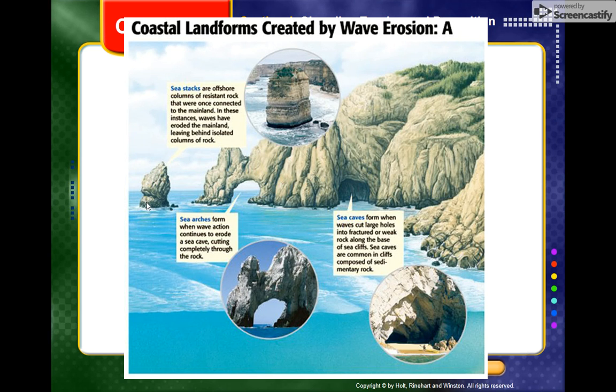Here's a sea stack. There's an animated picture of one and an actual photograph of a sea stack. A sea stack is an offshore column of resistant rock, so something that's a little sturdier than the rest that resisted all the wave force. It was once connected to the mainland, but the waves eroded away the rest of it and left behind this column of rock called a sea stack. When you guys were looking at your pictures yesterday in class, in that Google slideshow, there's a picture of a sea stack or two. The ocean wasn't there anymore. The ocean had dried up, but you could still see where it had been many years later.